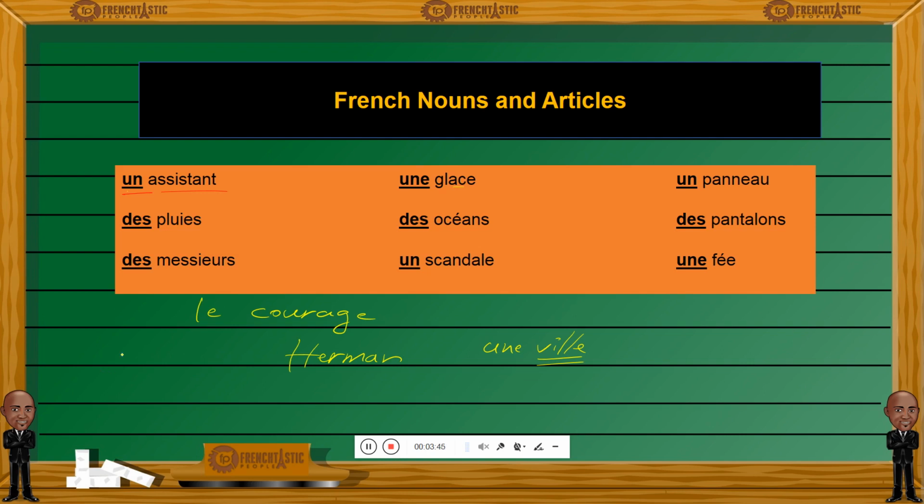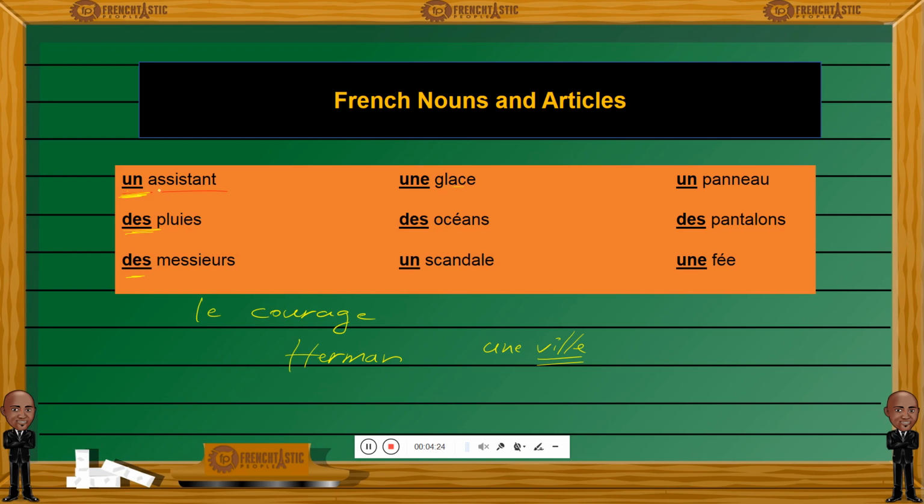Now, usually in French, like 99.9999999%, right? In most cases, a noun will be preceded by an article, which you see here. To the left of the noun, you have an article. And the article is not optional. You will have to have an article and then a noun. They go hand in hand. And they must stick together.